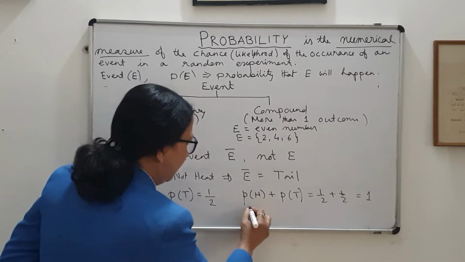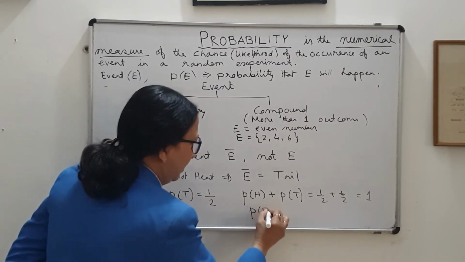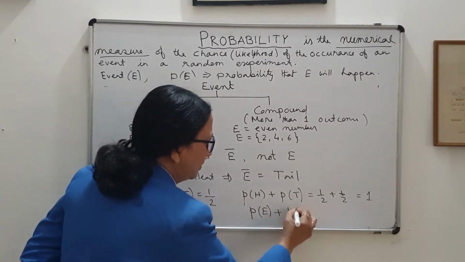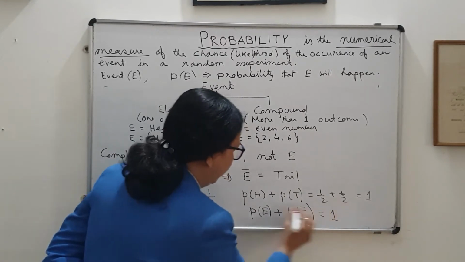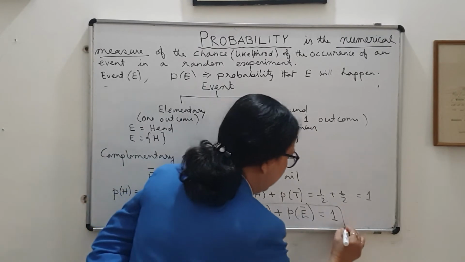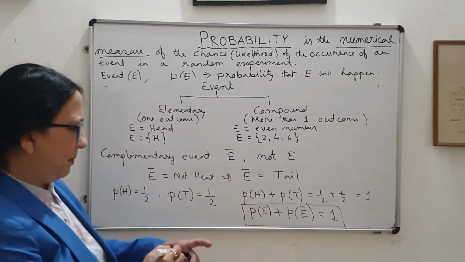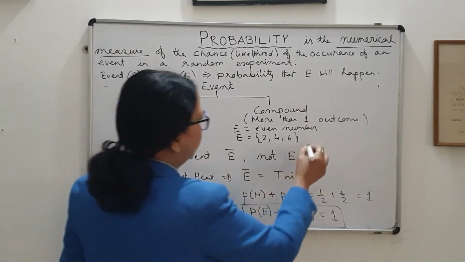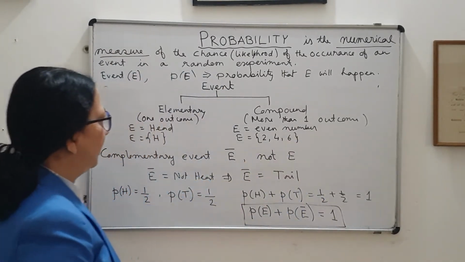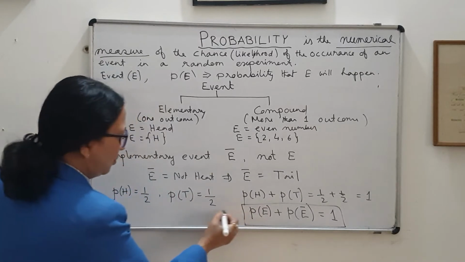So I can say the probability of an event plus the probability of its complementary event is 1. That is a very important result: P of E plus P of E bar is 1.